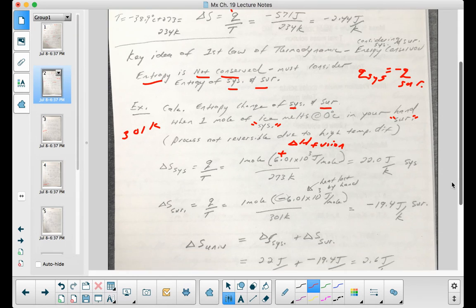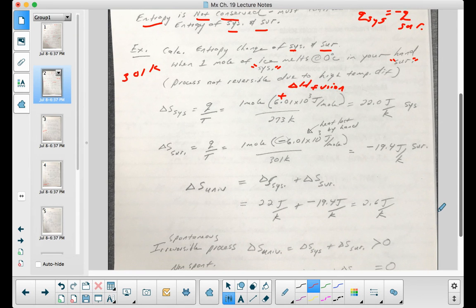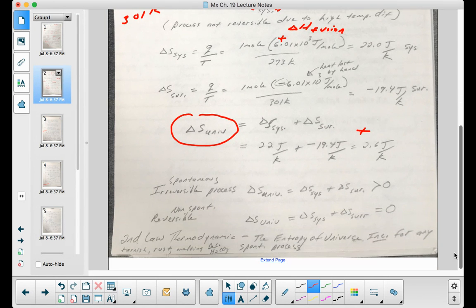So now, once I have those two values, I have to find the delta S of the universe. And the delta S of the universe is always the delta S of the system plus the delta S of the surroundings. I take those two values, I add them up, I get a positive value here, which is very significant because I know that a positive value for delta S of the universe is going to be a spontaneous, irreversible process.